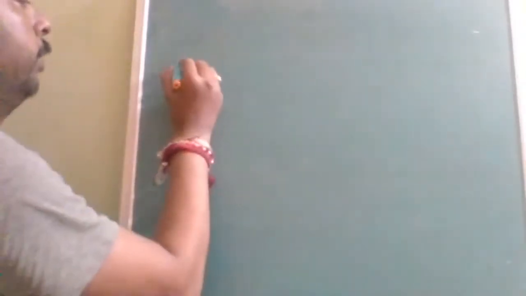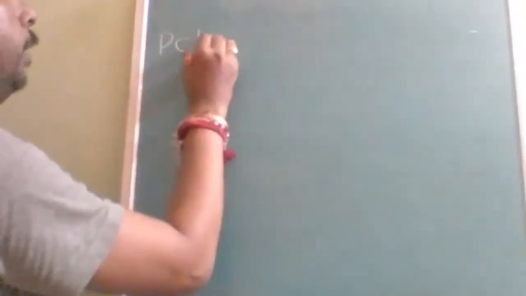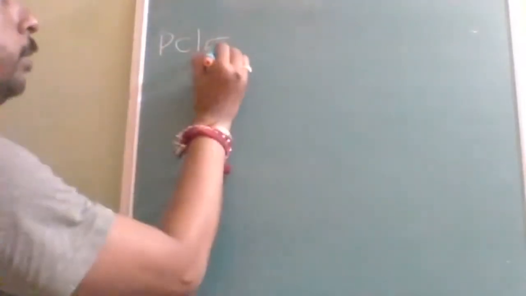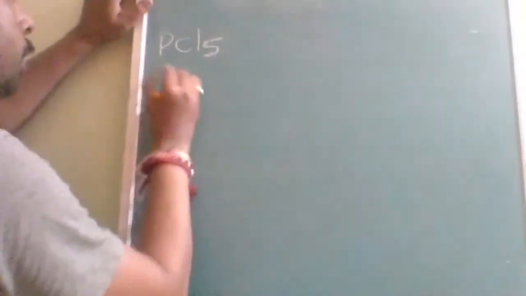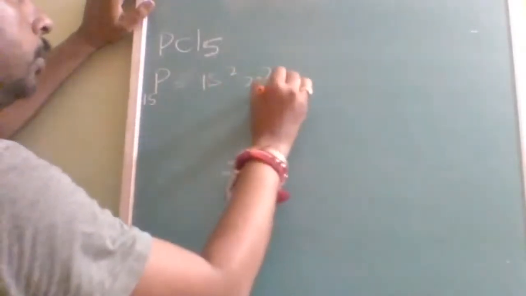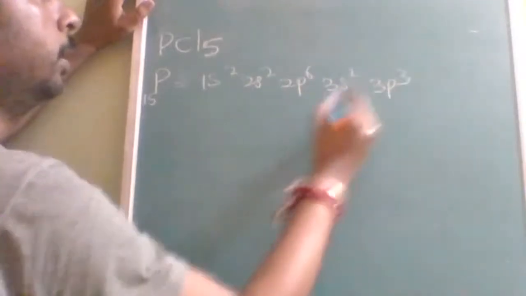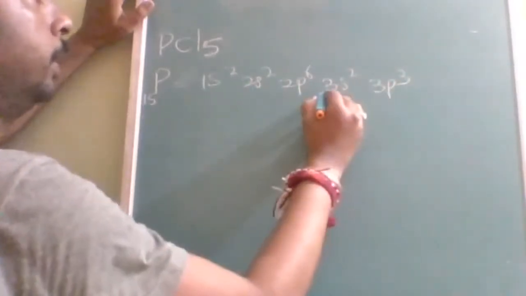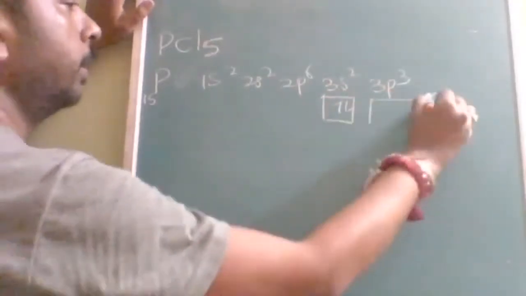Now we will switch over to higher hybridization. After CH4, we will think about PCl5. Here the hybridization must be of phosphorus. Phosphorus atomic number is 15. Here it will be 1s2, 2s2, 2p6, 3s2, 3p3. Is this clear? 3p3. Now here, its valency in the ground state.